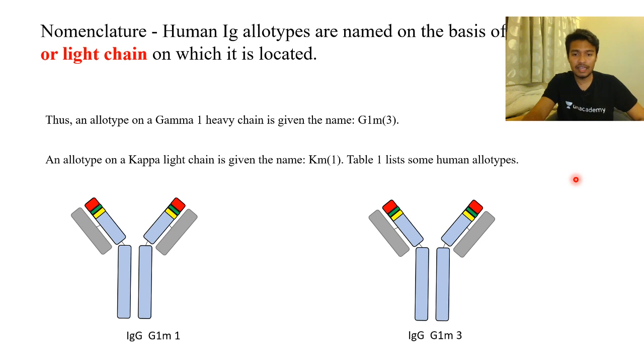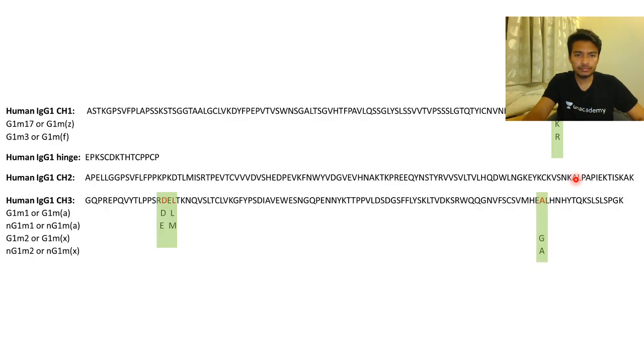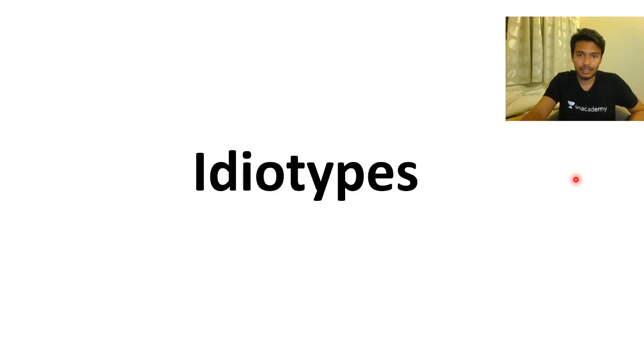In the second one, they have the same gamma chain but a different kappa chain. And actually if you see the sequence information, you would see they really differ from each other with very small sequence features. And these sequence features, though they look very small, could have very big consequences in terms of their affinity.